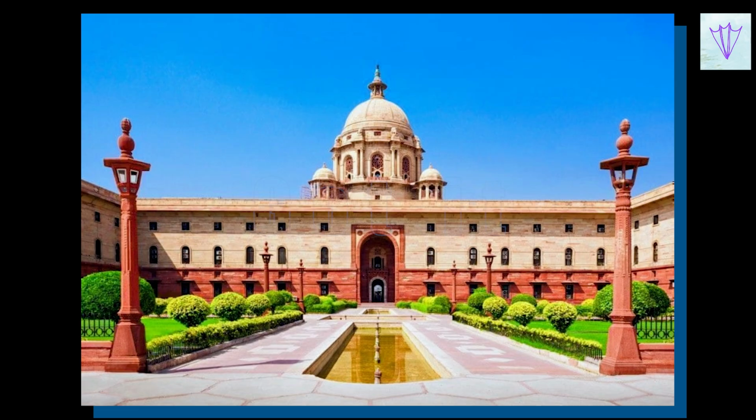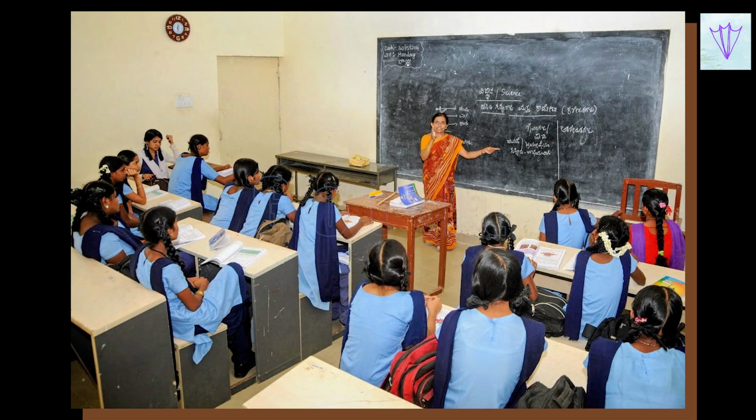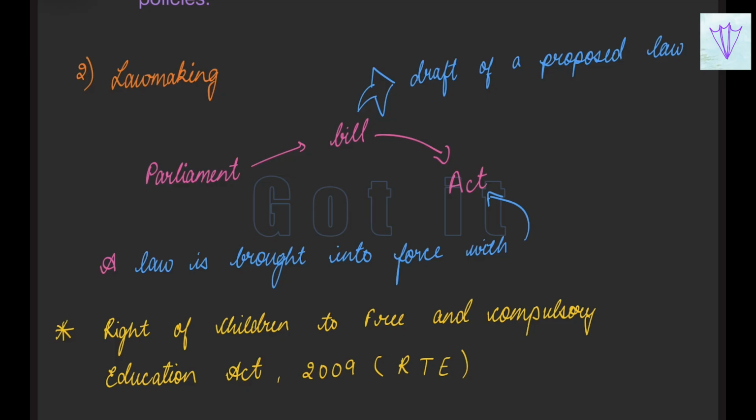So today, I have enabled the creation of legal pathways for children to attend school, facilitated new school construction, and ensured free books and uniforms for children. So this is all about the RTE, which is provided in your NCERT. After a bill has the assent of the President, it becomes an act. So with this, you have completed the second point, that is law making.